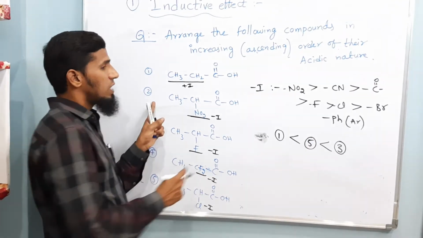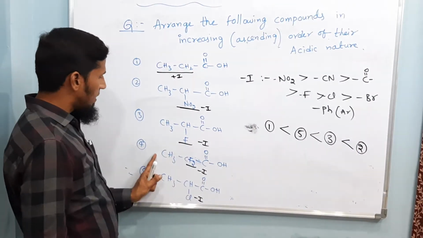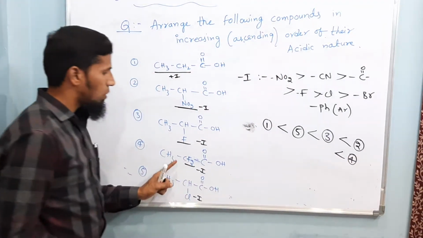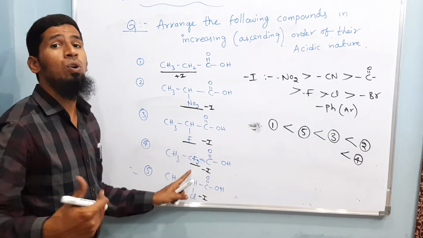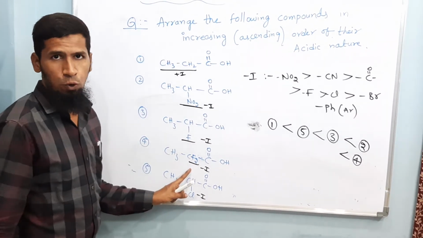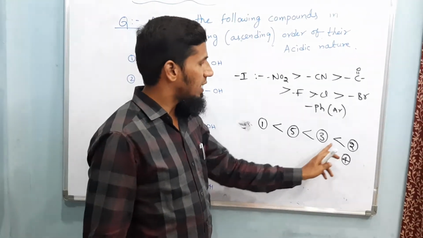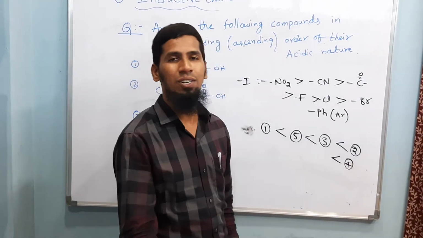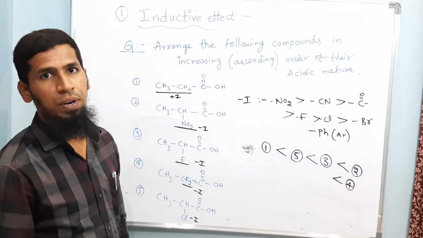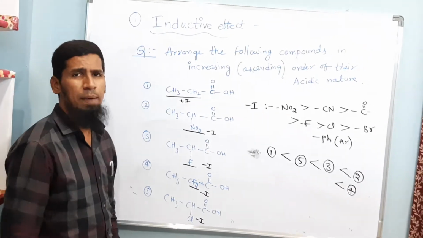So as a result, the second one with 1 nitro group comes first, and the fourth one is the most electron withdrawing, the strongest acid we can consider, because 2 fluorines or 2 electron withdrawing groups are over here. So 1 is less than 5, less than 3, less than 2, less than 4. This is the correct order of increasing acidic behavior for carboxylic acids. So this is the first example, and let us take one more example.